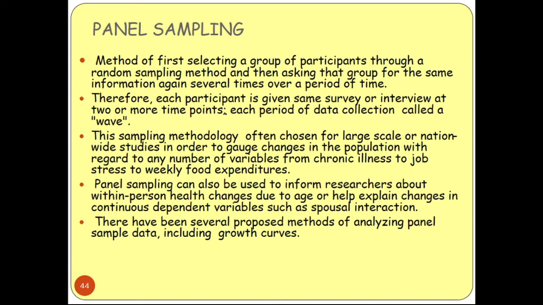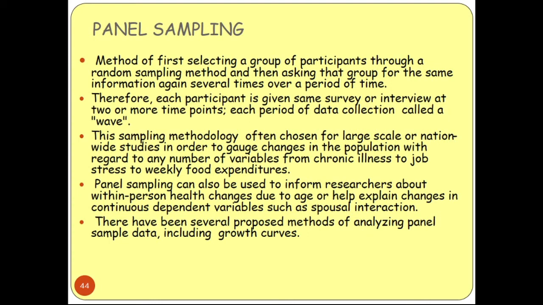Therefore each participant is given the same survey or interview at 2 or more time points, because you are panelizing, the different panels are there, and you are surveying those people. So it may happen that you are interviewing or surveying those persons repeatedly.